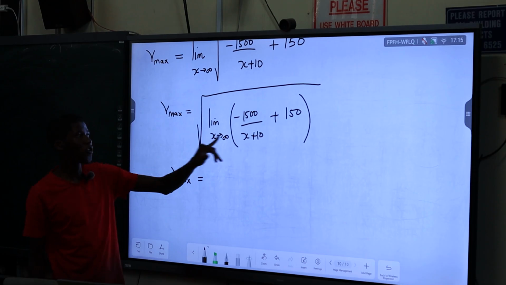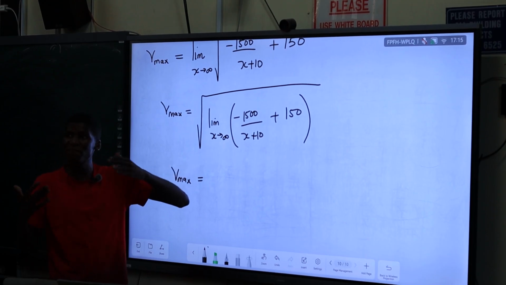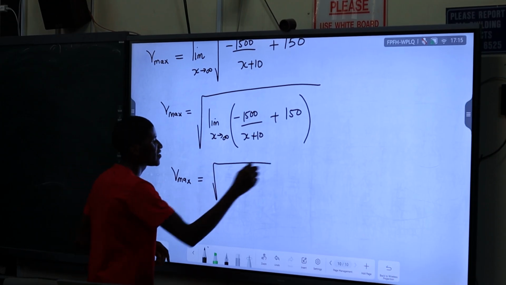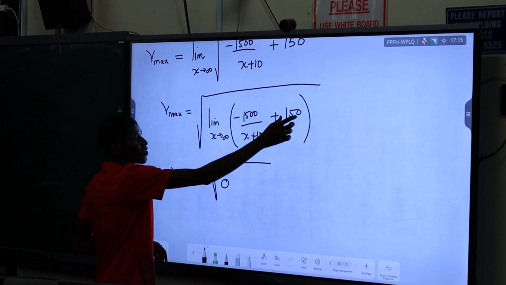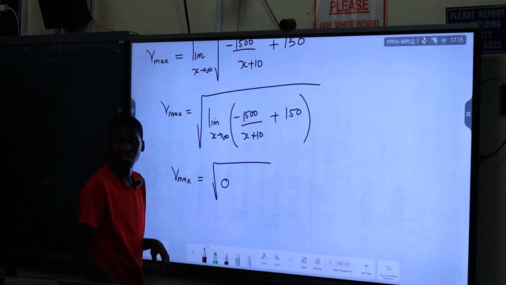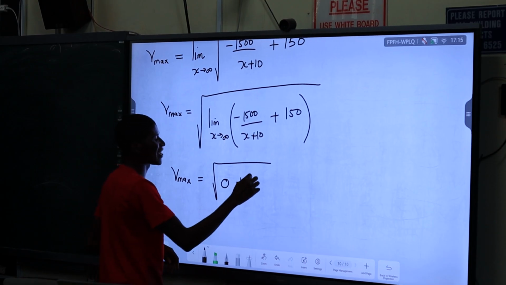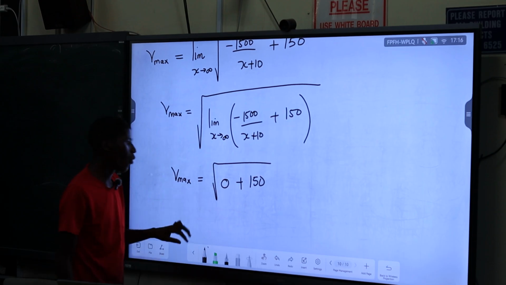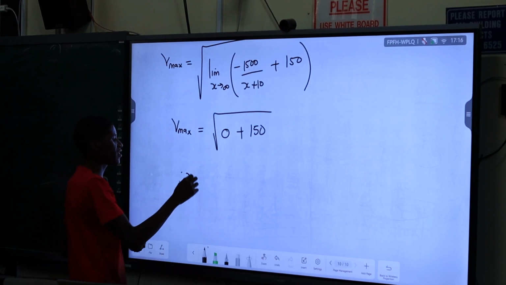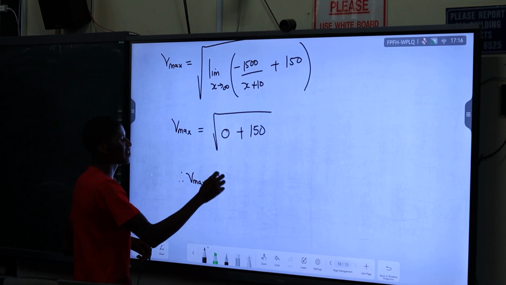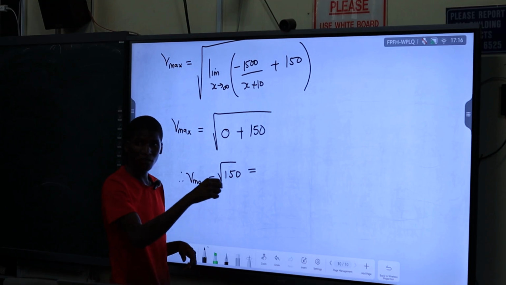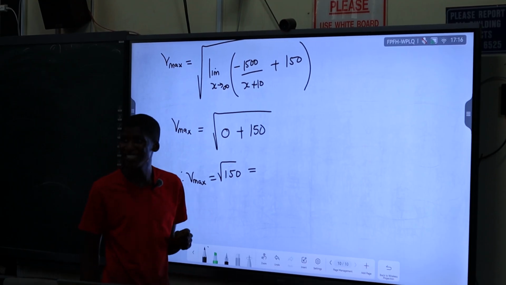It goes to about 0, because x is becoming bigger and bigger and bigger. So it means that this is just going to give us 0 as x goes to infinity. And 150 is a constant, so the limit of this constant is just 150. Therefore the maximum velocity will have to be the square root of 150.